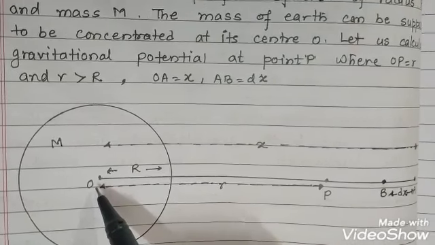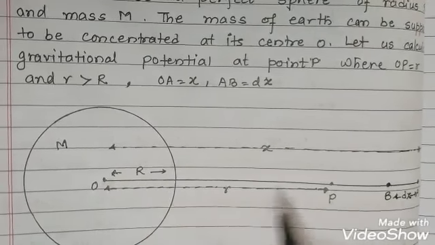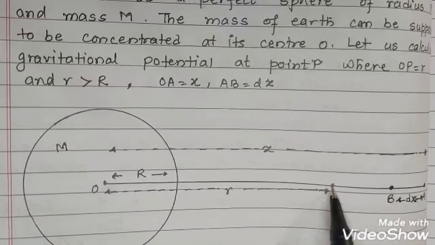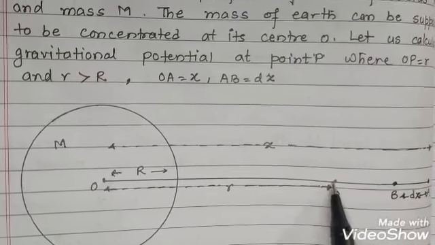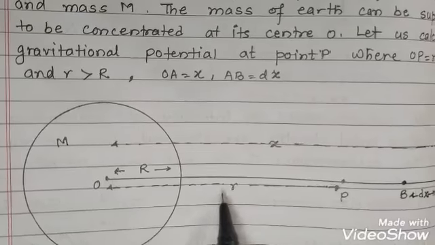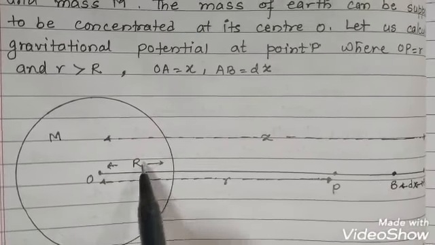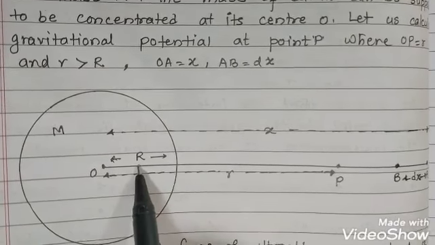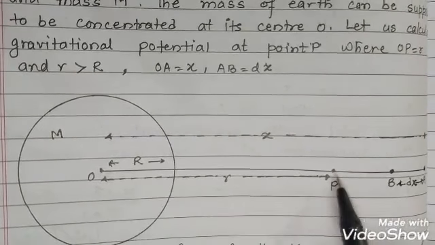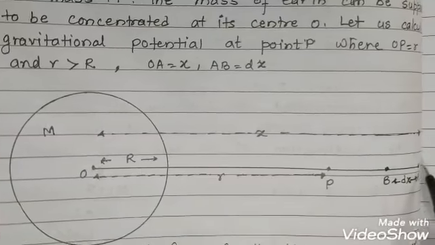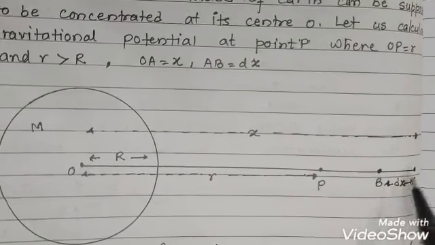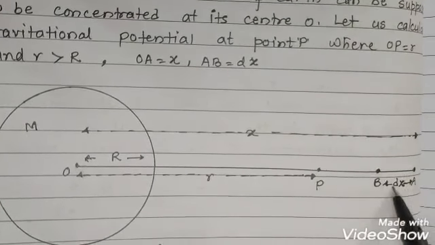Now we'll calculate the gravitational potential at point P, where OP is equal to R, and this R is obviously greater than the radius of the Earth. OA, we will see here, this point is x, and AB is dx.